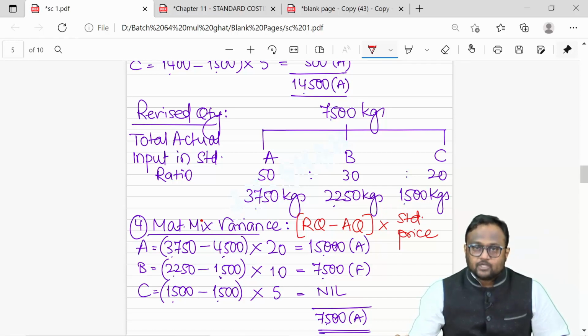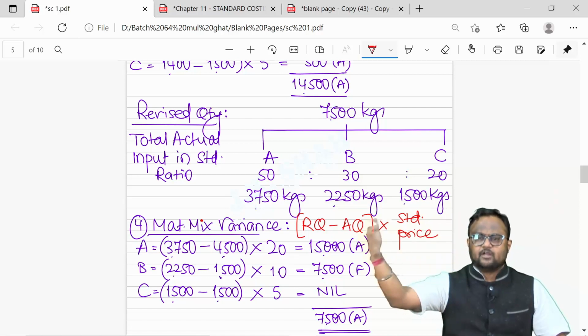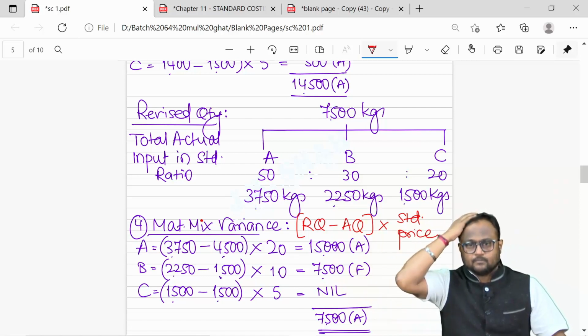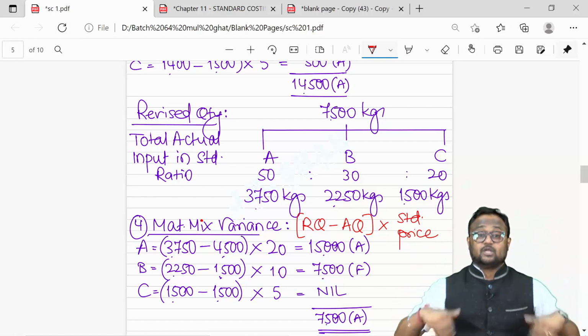So ideally the impact should be nil, no? Because in case of C, 1500 you should have input, 1500 you have input, so there is no variation. In case of A, you consume 750 more. In case of B, you consume 750 less.